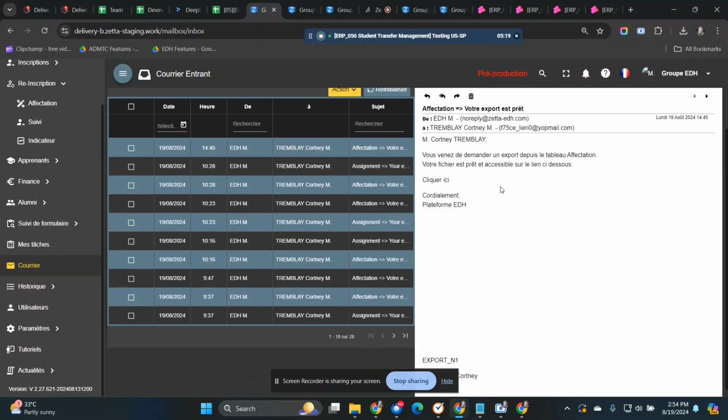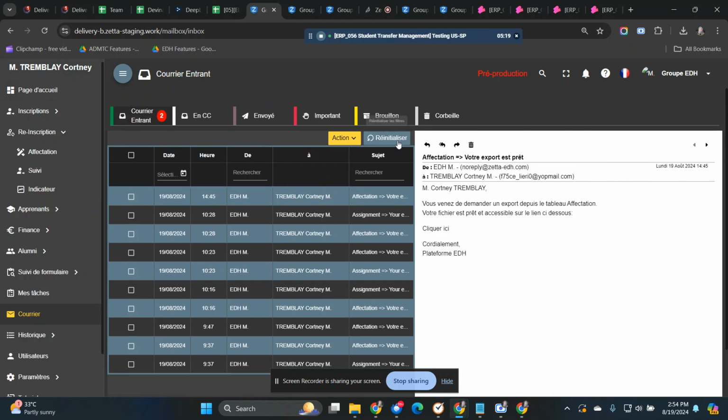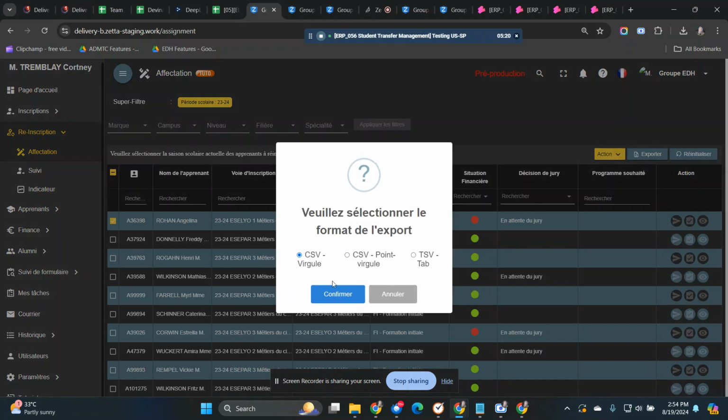Okay, this is an export result in the assignment readmission, not the follow-up readmission here. So I still have not received the export notification after exporting single, multiple, and all students. Okay, so I will try to export for another table. For example, assignment readmission. I select one data in the assignment readmission, and I try to export